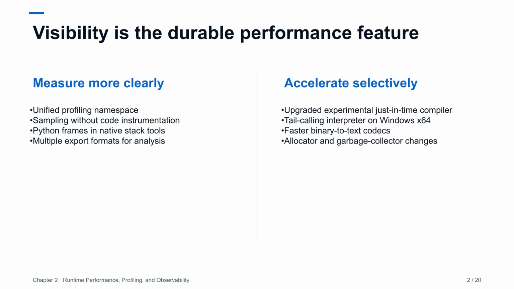The safest headline for runtime work is improved visibility. A benchmark percentage can change with compiler flags, processor architecture, or the benchmark suite. A better profiler changes how teams find bottlenecks on their own workloads. Python 3.15 therefore deserves two separate evaluations.